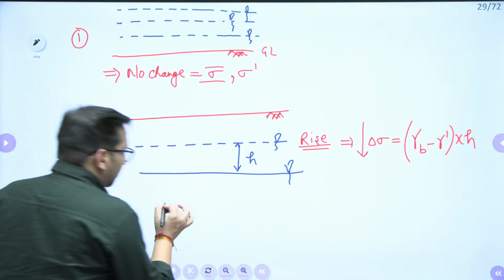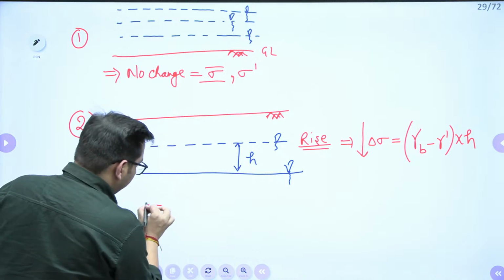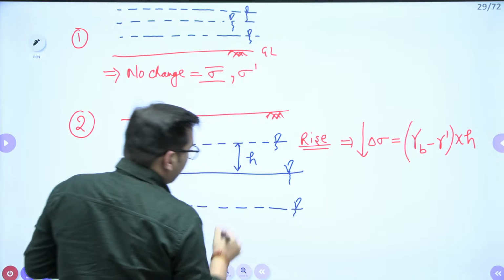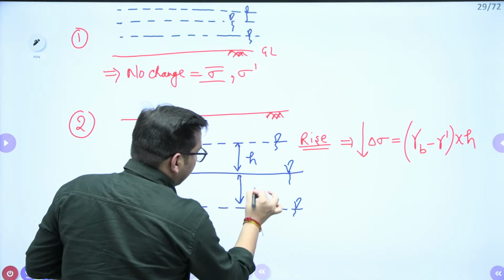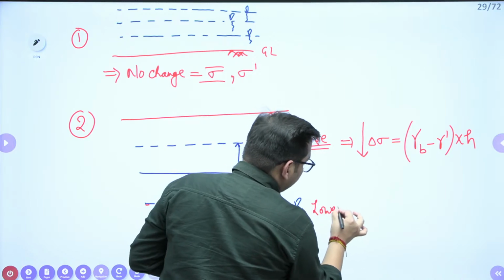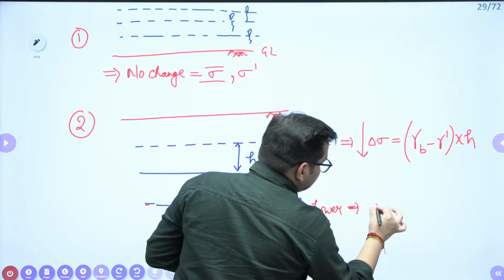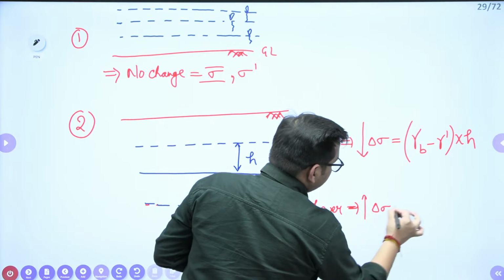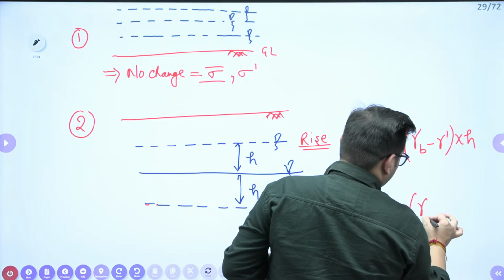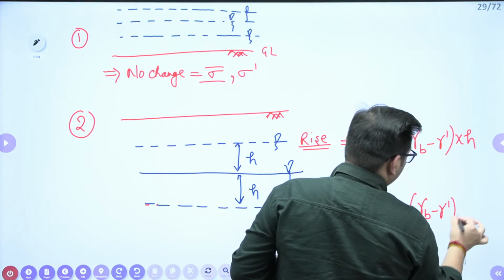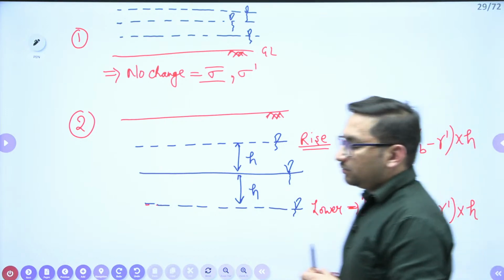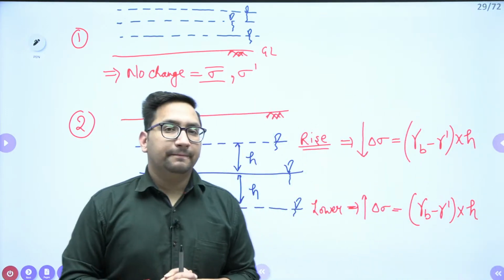Similarly, if the water table gets lowered by h height, right? So here there is lowering of water table. So the effective stress is going to increase by the same amount, right? That will be gamma bulk minus gamma dash into H. I hope this concept is clear, right?